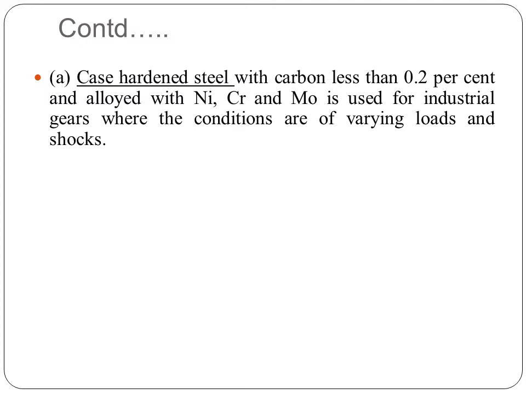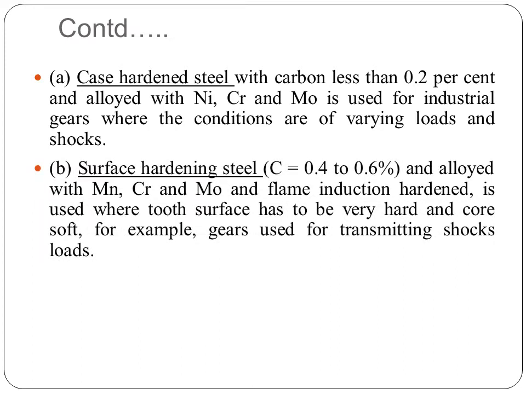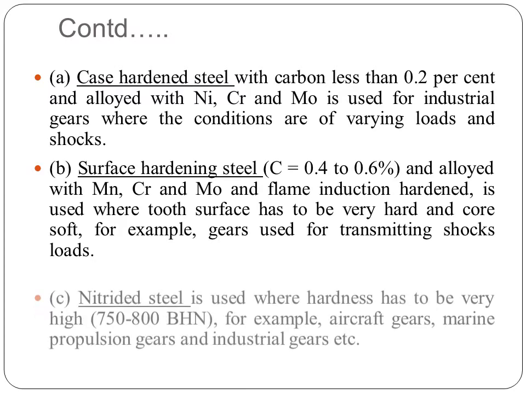In that the carbon percentage is very low, up to 0.2%, alloyed with nickel, chromium and molybdenum, and it is used for industrial gears where conditions are varying load and shock. So it is basically used as a shock resistant material. Next is surface hardening steel. In that the carbon percentage lies between 0.4 to 0.6%, alloyed with manganese, chromium and molybdenum, and flame or induction hardened. It is used where the tooth surface has to be very hard and the core soft, for example gears used for transmitting shock loads.